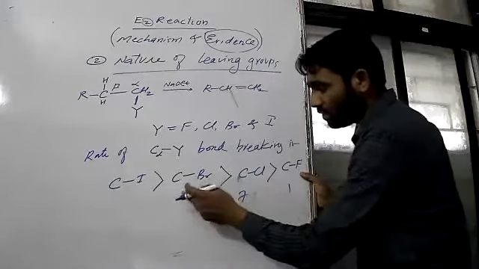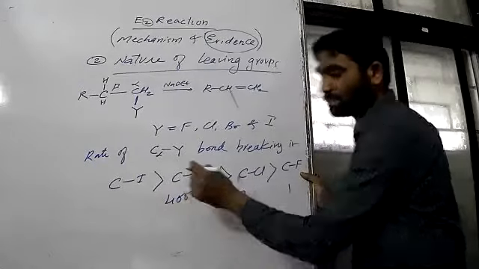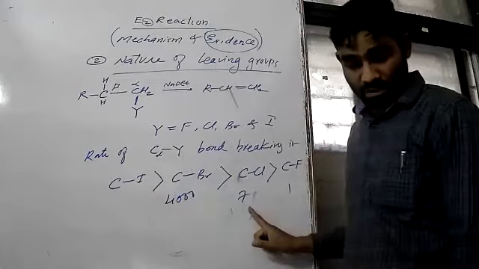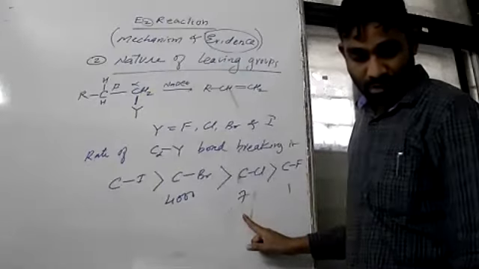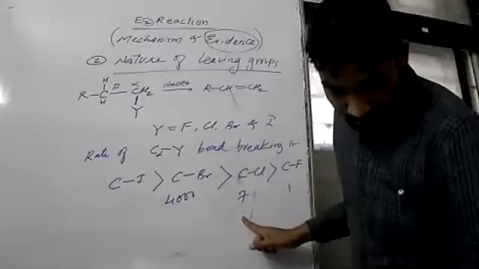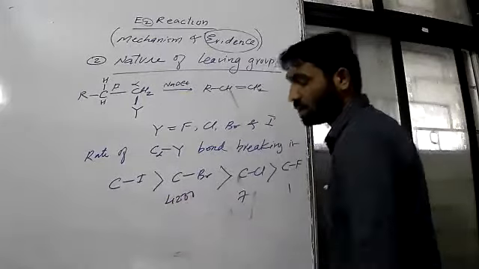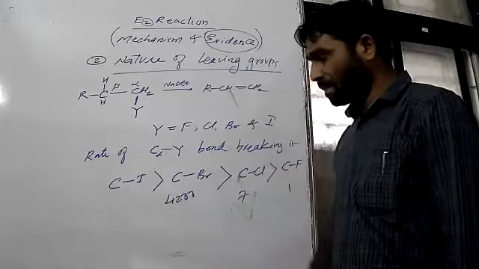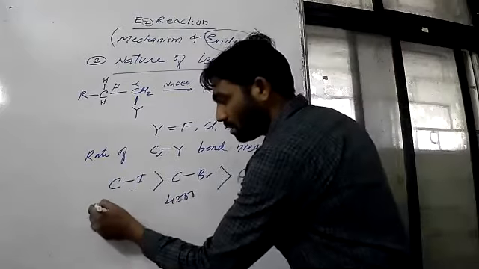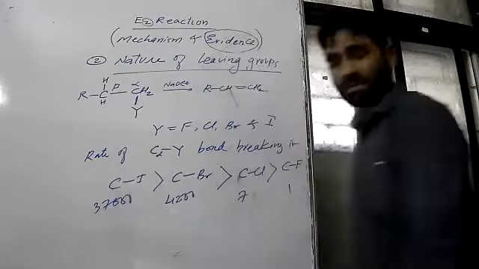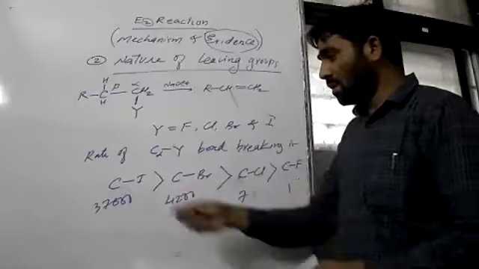If you go for C-Br, it is almost 4,000 times faster, very fast compared to this. You can see in your book also, page number 5.5, they have given 4,200 actually. And what about the C-I bond? It is almost 37,000 times faster.